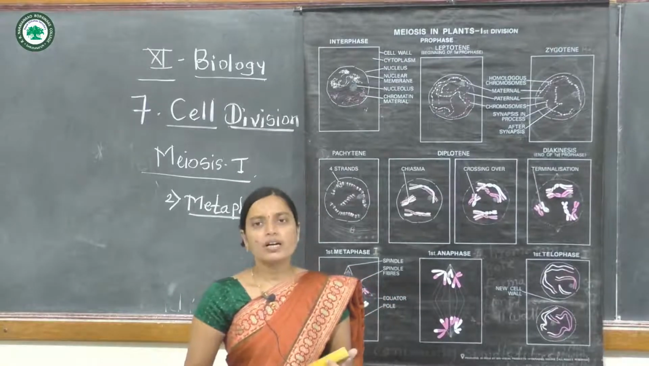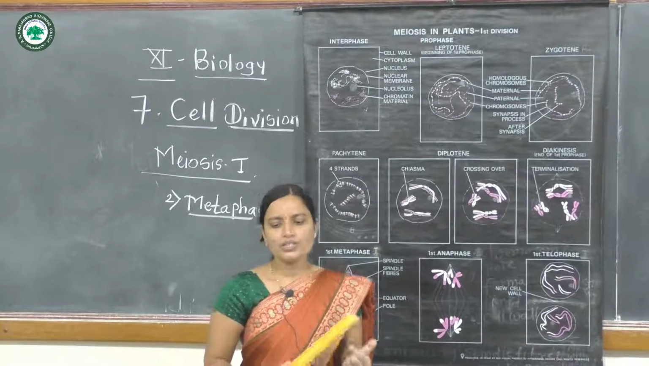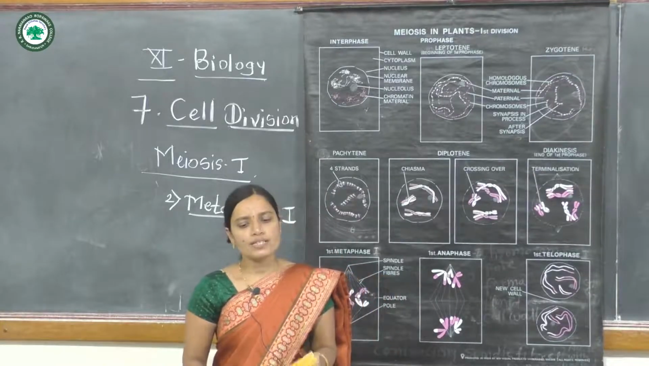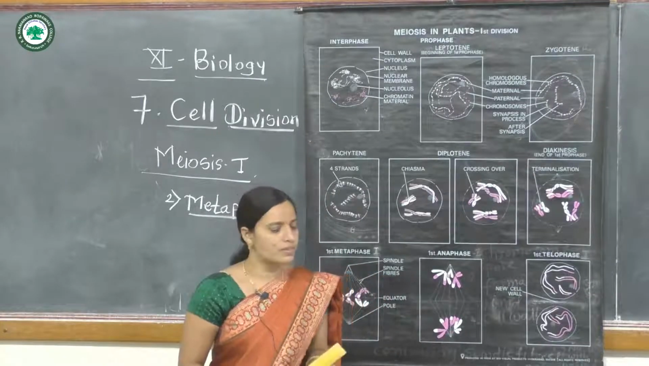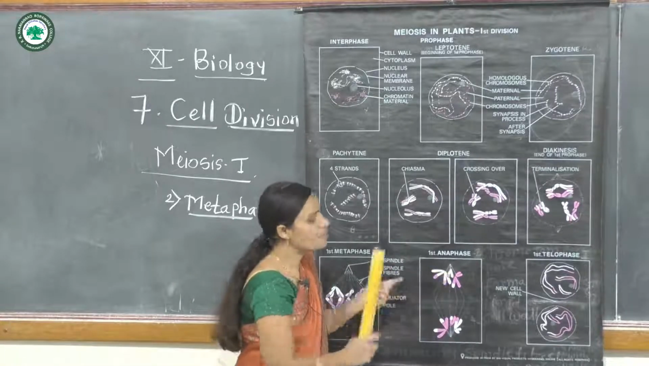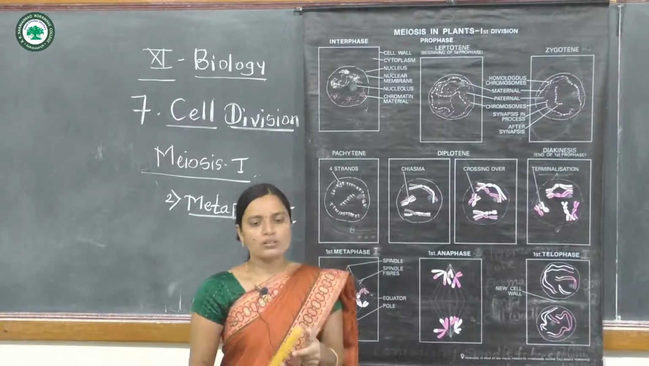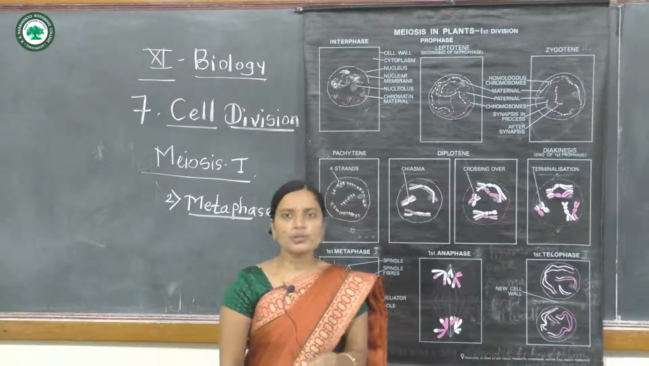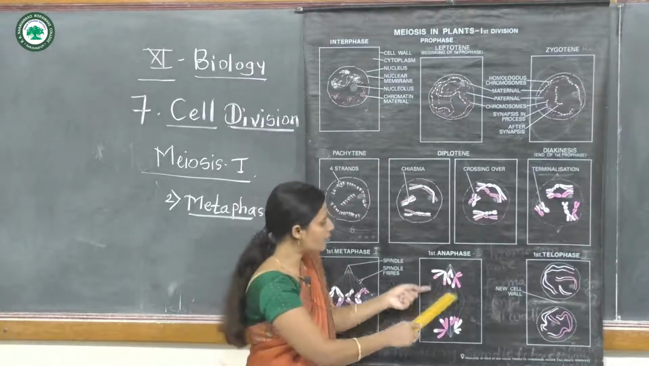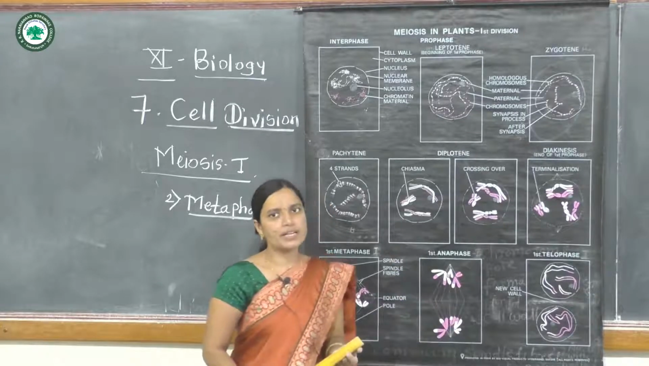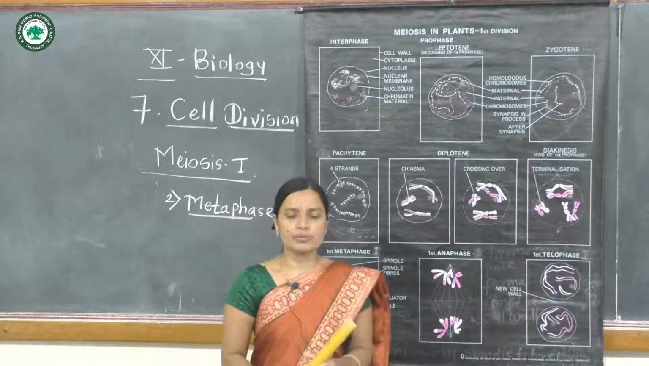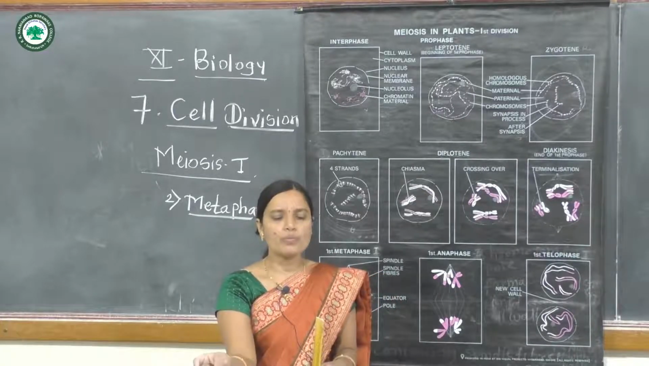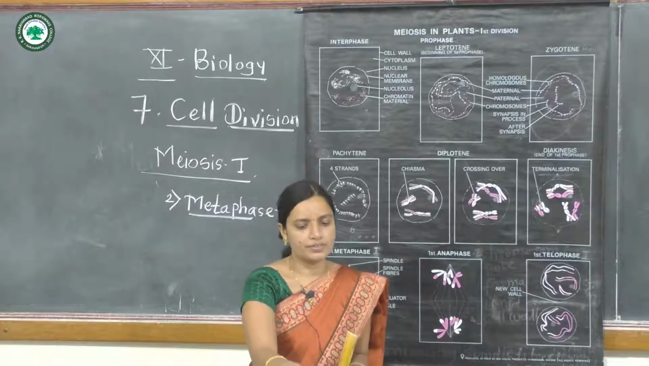This is disjunction. Now the two sister chromatids of each chromosome do not separate in meiosis first, and this meiosis first is called the reductional cell division. The homologous chromosomes are separated equally, reducing the number of chromosomes to half in anaphase first.